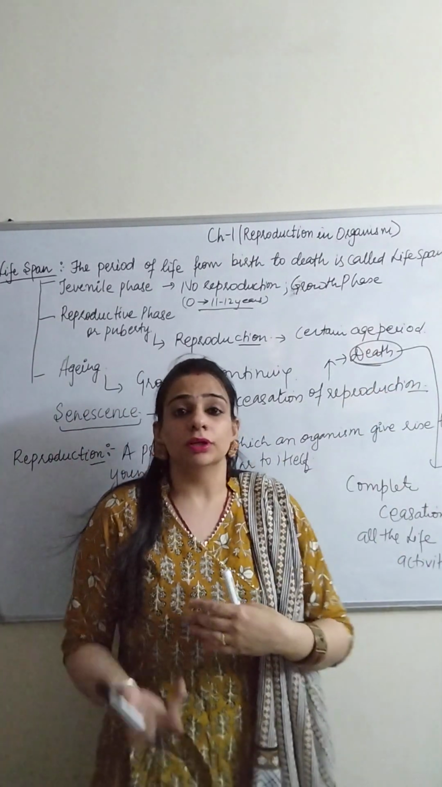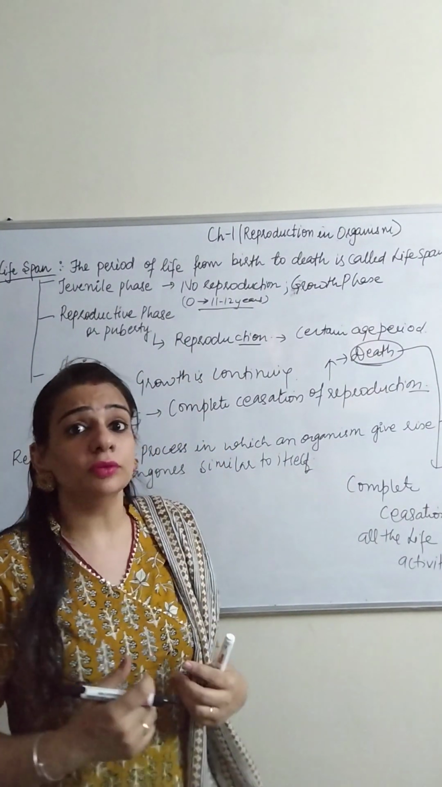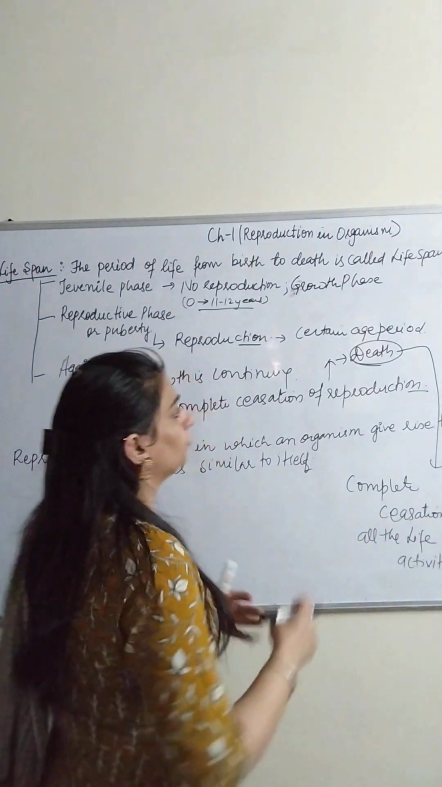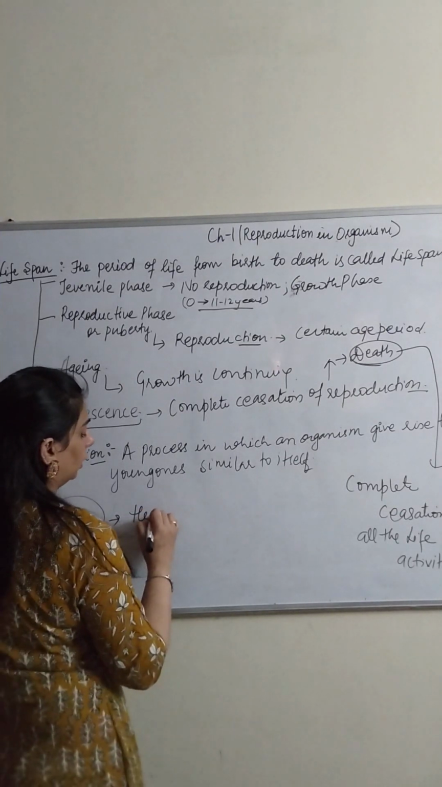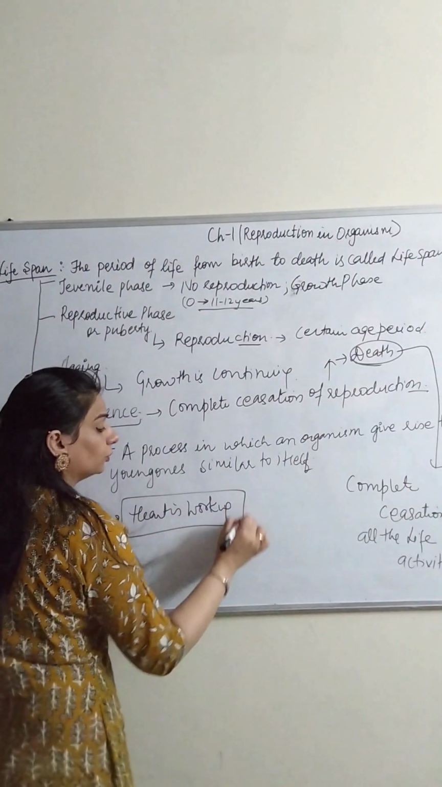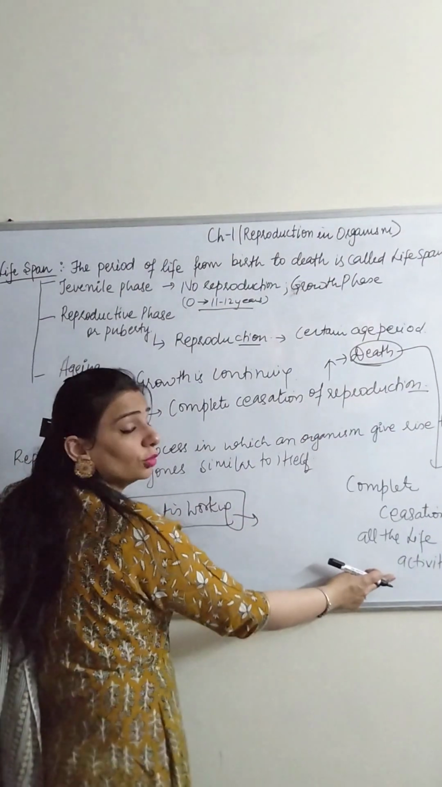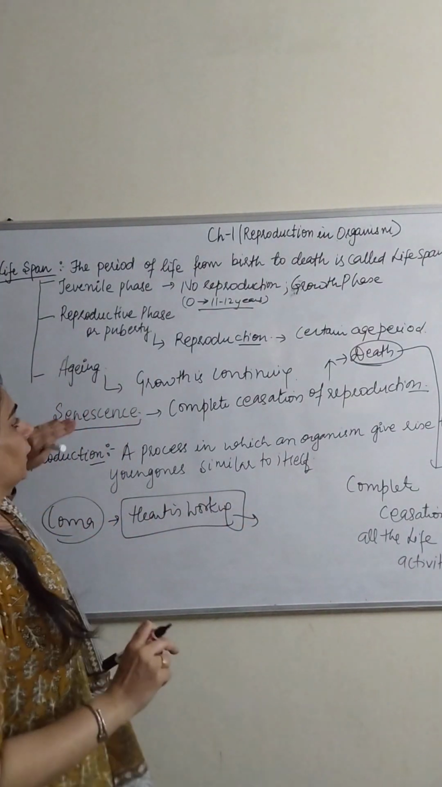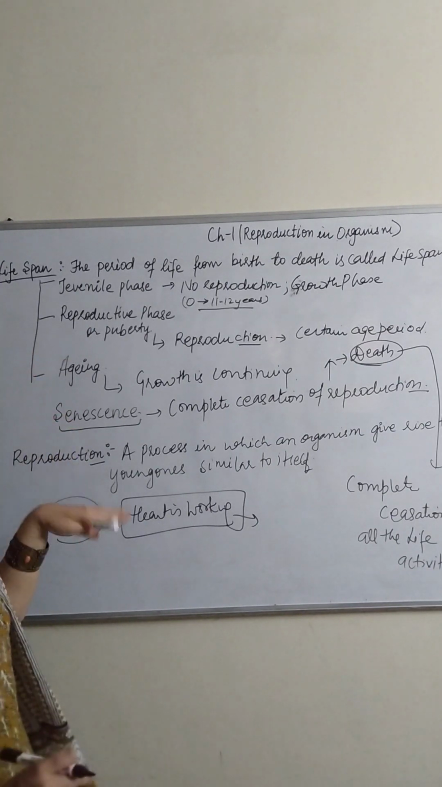Now there may arise an issue: what would a coma be then, because in a coma also the physical activities are not going on. So in that condition, in a coma, your heart is working. So some parts of the body are working, but in death there is a complete cessation of all the activities. So coma is different from death.